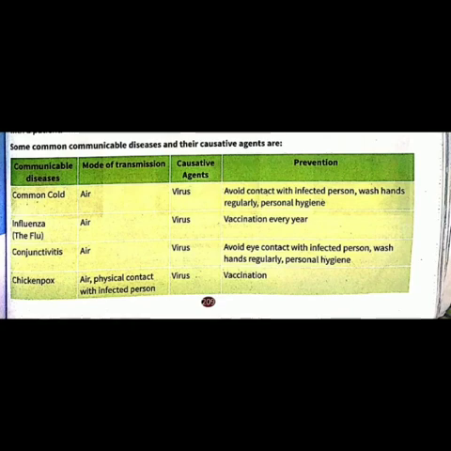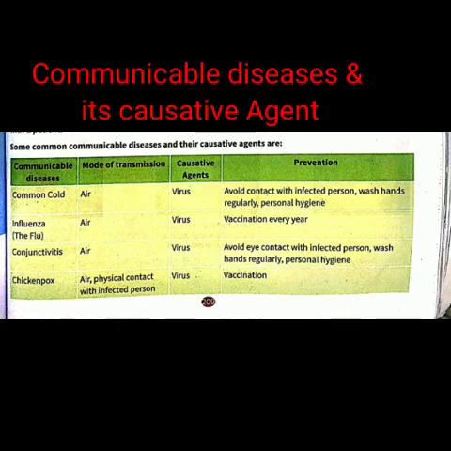Then we did a table on page 209 of common communicable diseases and their causative agents. Diseases like the common cold are spread in air and the causative agent is a virus. It can be prevented by avoiding contact with an infected person, washing hands regularly, and personal hygiene.